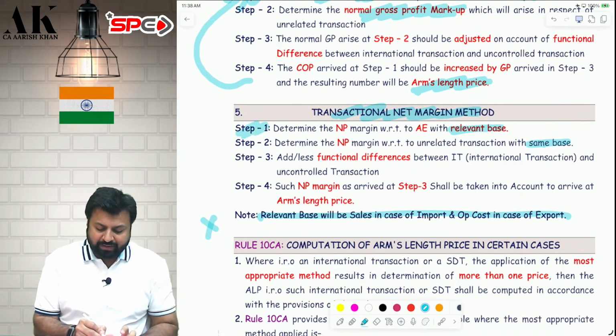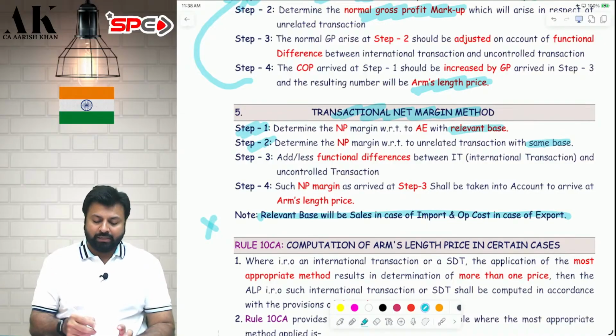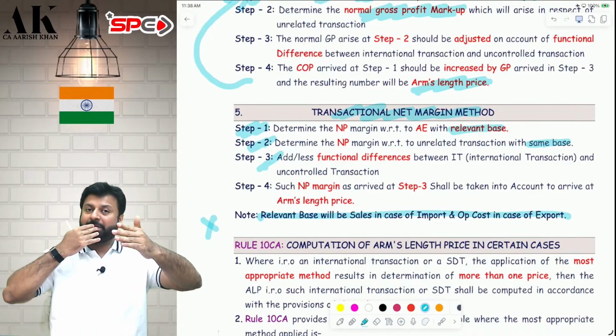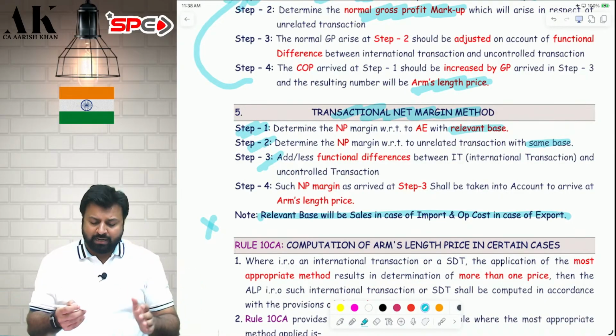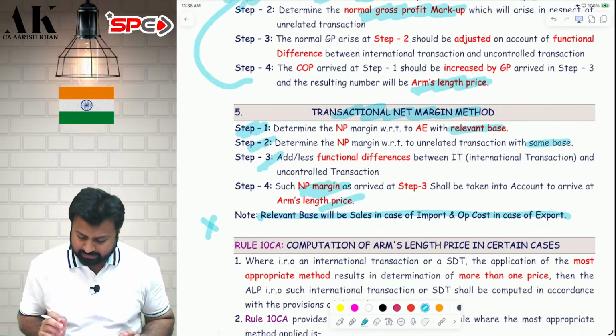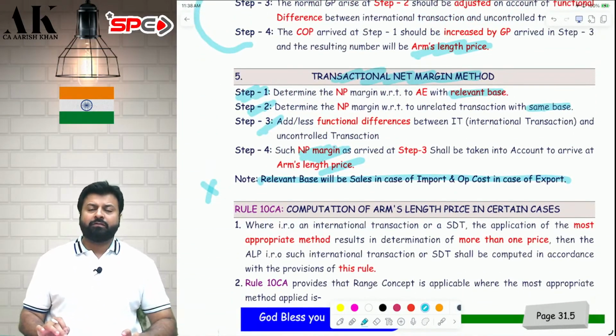So step number 1, find out the margin with respect to the associate enterprise. Then step number 2, find out the margin with respect to the uncontrolled transaction. Then adjust the margin. Here also the margin will be adjusted. See if there are any functional differences between both of them. Then adjust the margin. After the margin is adjusted, use that margin to find out the arm's length price. I hope it is clear to all of you. So this is what these 5 methods are all about.